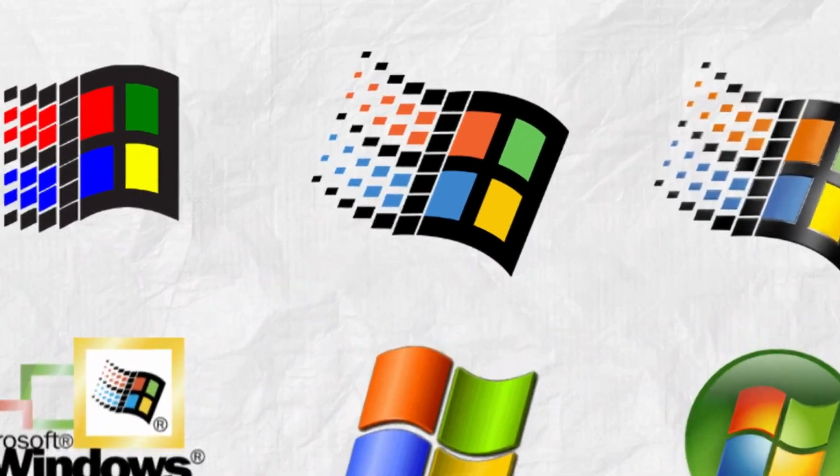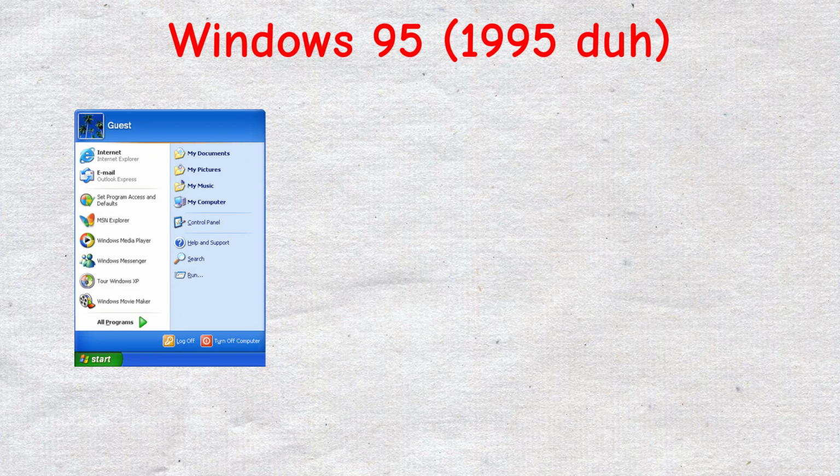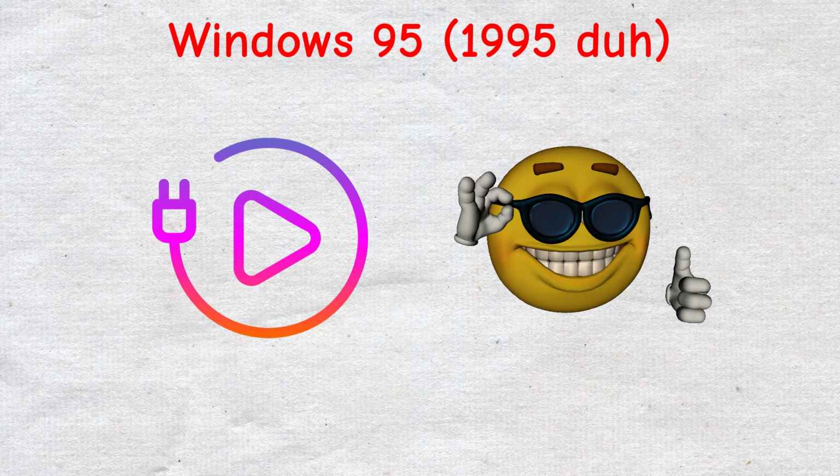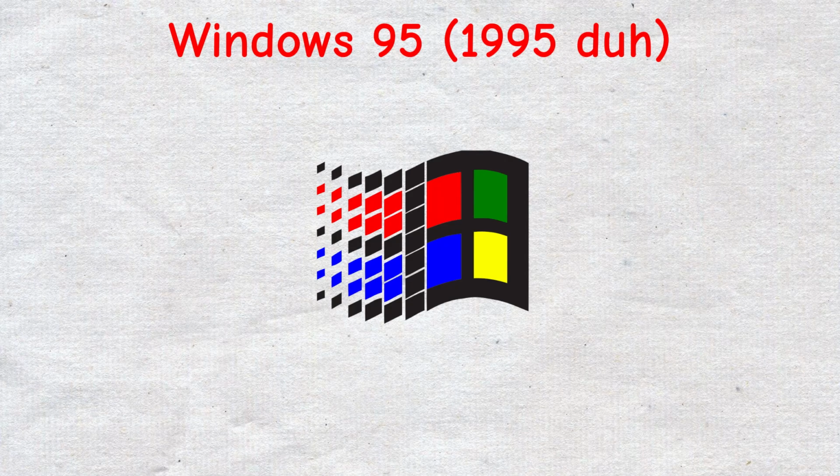Windows 95, 1995, game changer. It introduced the Start menu, taskbar, and better multitasking. Plug and play made setting up devices easier, and it became mainstream for both work and home use. Everyone remembers its iconic boot-up sound.